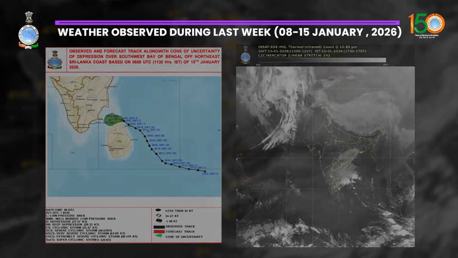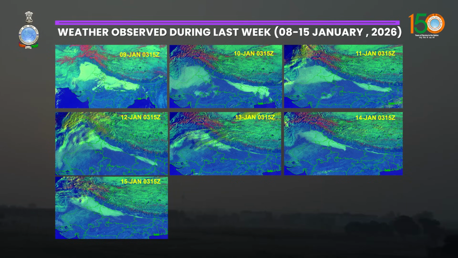of Western Himalayan region. This map, you can see the information of fog from the day microphysics image of INSAT 3DR. You can see the large scale dense fog has been prevalent over parts of Indo-Gangetic plain right from the 9th of January till the 11th of January. You can see the fog layer significantly reduced from East Uttar Pradesh over this period from 12th. However, parts of Haryana and Bihar are subjected to fog conditions right from the 12th of January, as you can see from this image, mostly concentrated over parts of Punjab, parts of Haryana.